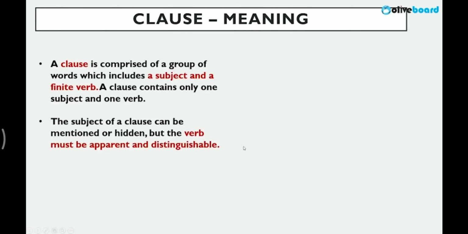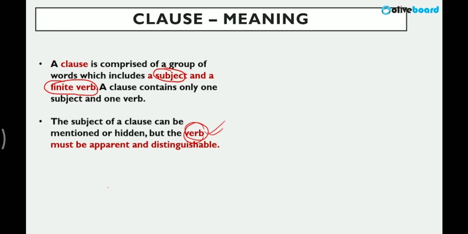So a clause is comprised of a group of words. Very important: it includes a subject and a verb, right? So one subject, one verb. It is different from a phrase because in phrases, a verb is not there. Now, the subject of a clause can be mentioned or hidden, but the verb is very important in this case. So if I focus on this particular topic, a clause definitely has a verb. The importance is given to the verb, right?